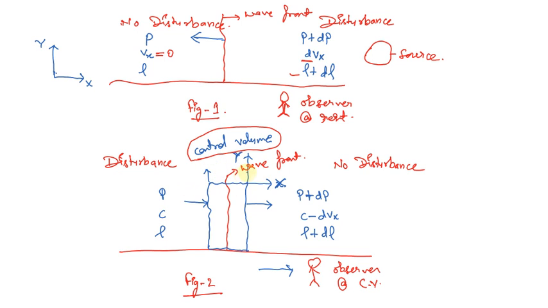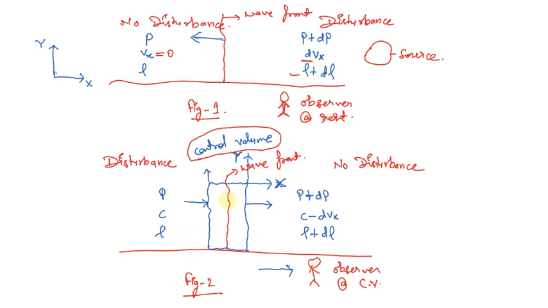I have drawn a coordinate system, x and y. Similarly, on the right hand side there was certain disturbance. Because of that disturbance the pressure will be P plus dP and the density will be rho plus d rho. Now this diagram deals with the case when the observer is at the control volume.